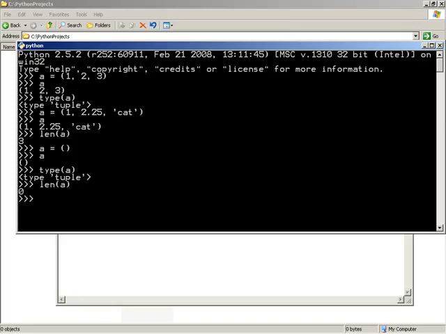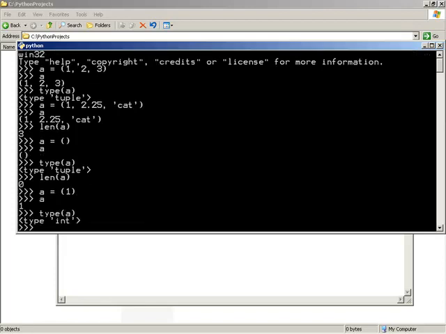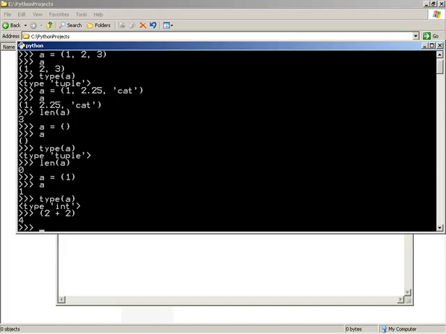Now the other interesting setup is, what if we wanted to make a tuple that had only 1 element? And this is interesting because it might not seem like a problem at first, because the first thing that would come to mind would be open parenthesis, the 1 element that we want, followed by a closing parenthesis. If we do this, note what happens. If we look at a, it is not enclosed in parentheses, and if we look at the type of a, it's an integer. So what has happened is parentheses in this case are just acting like closures to an expression, similar to (2 + 2) in parentheses giving 4.